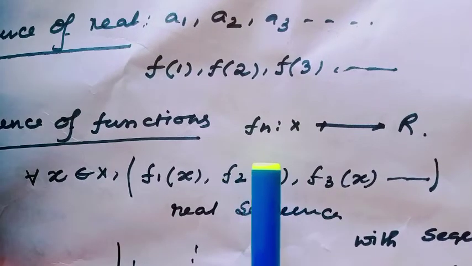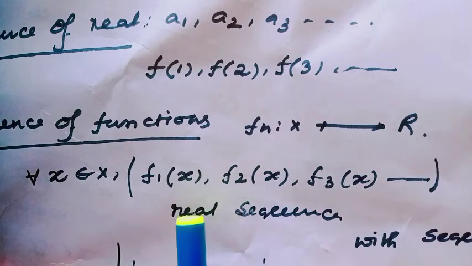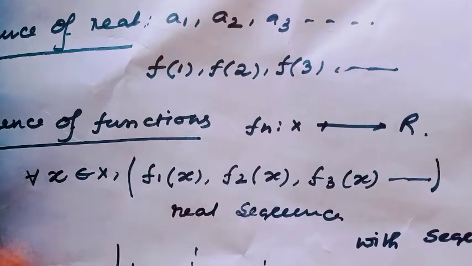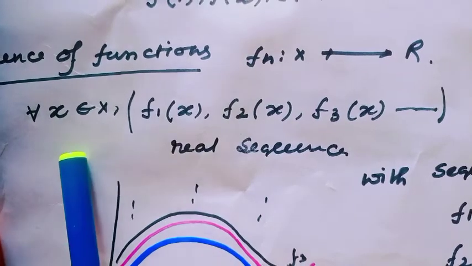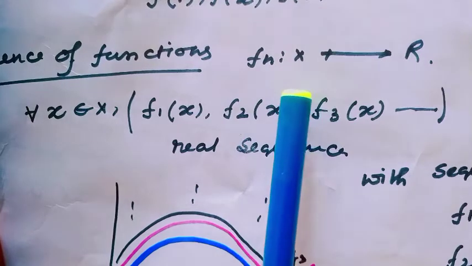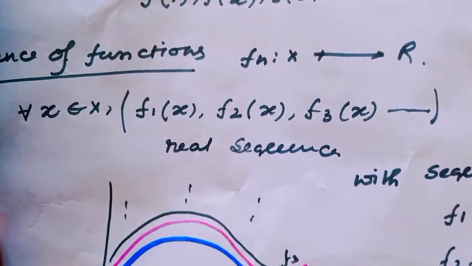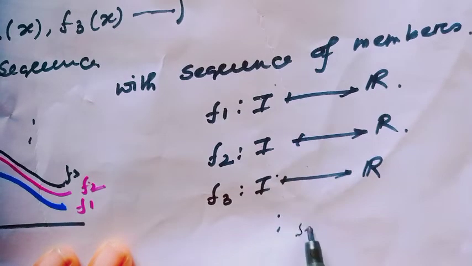The sequence looks like fn from X to R, where f1, f2, f3, and so on are functions. And this sequence is defined for all x belongs to capital X, where X can be any space. Here each function is defined as f1 from I to R, f2 from I to R, f3 from I to R, and so on.